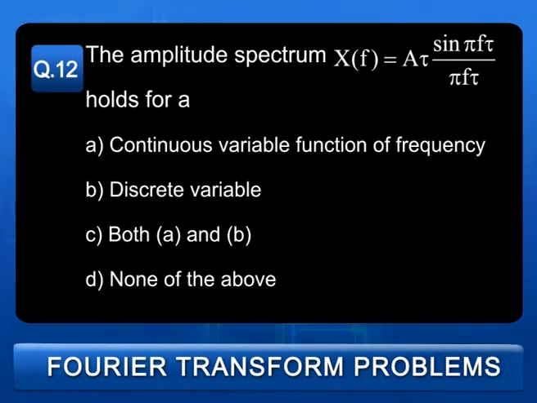Let us see the next question. The amplitude spectrum X of f equals A tau sin pi f tau by pi f tau holds for: A. a continuous variable function of frequency, B. a discrete variable, C. both, and D. none of the above.